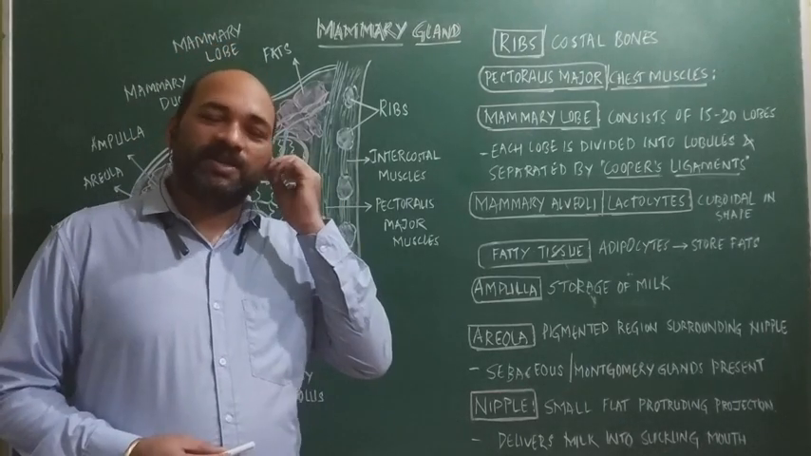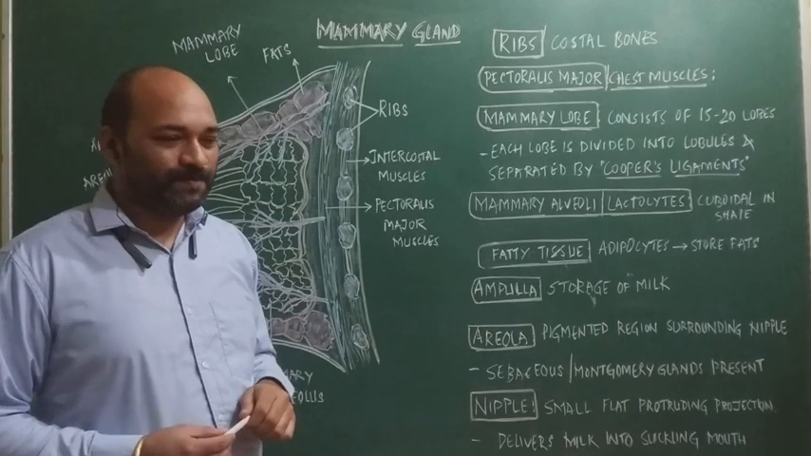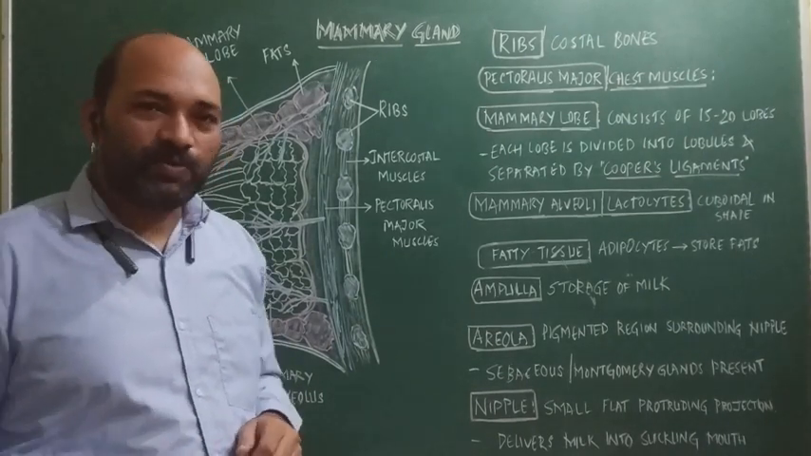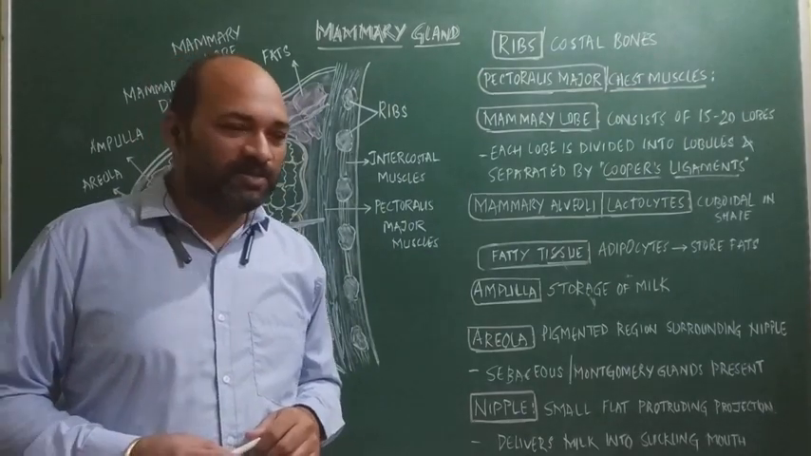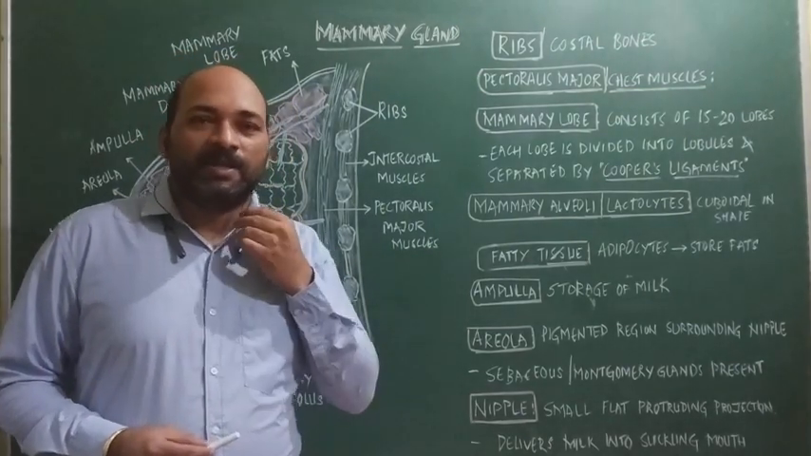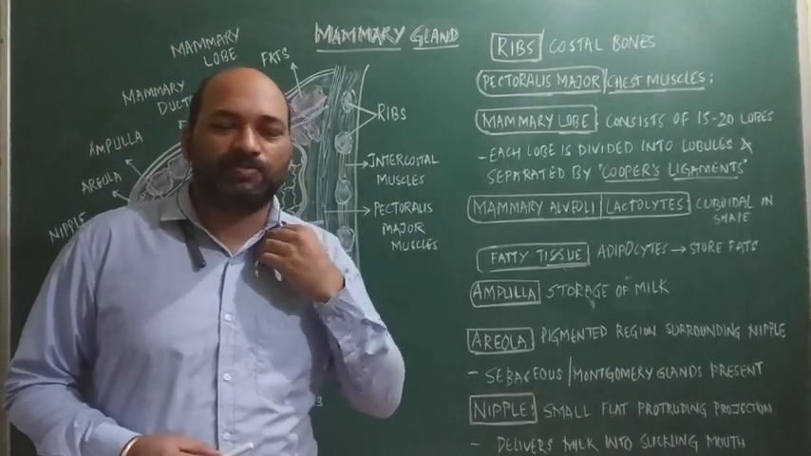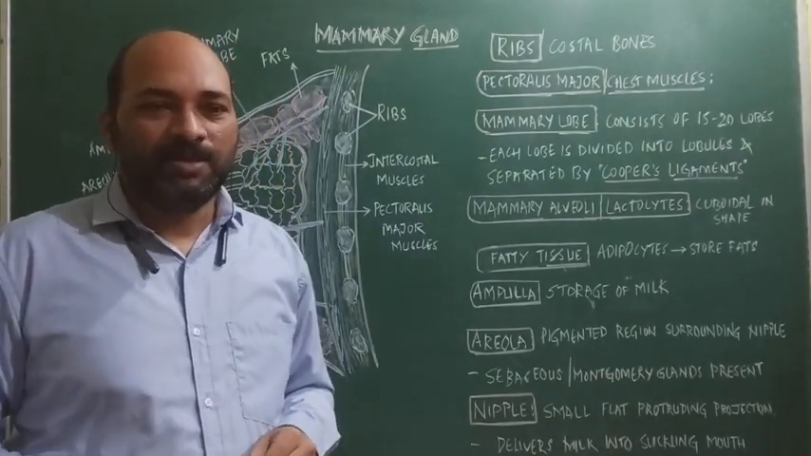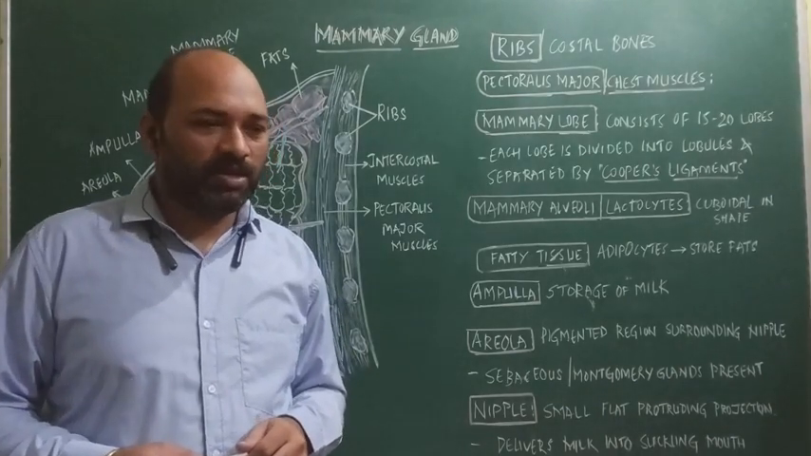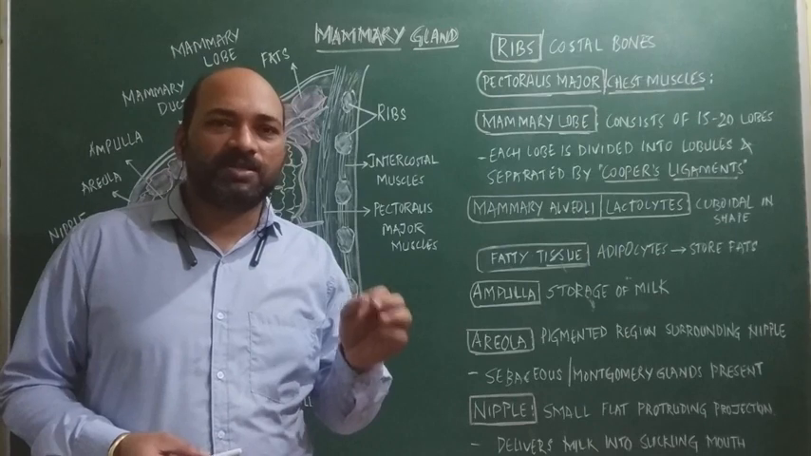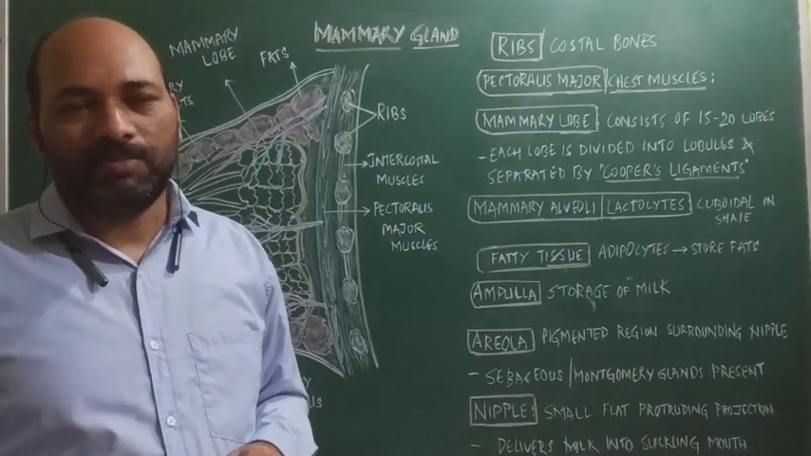Everyone. So let's get into today's topic, that is mammary gland. Mammary gland is a word which is derived from the word mammae. Mammae refers to breast. The animals which possess the mammary gland are said to be the mammals. Either it may be a bat or a whale, any animal which has the mammary gland is said to be a mammal.